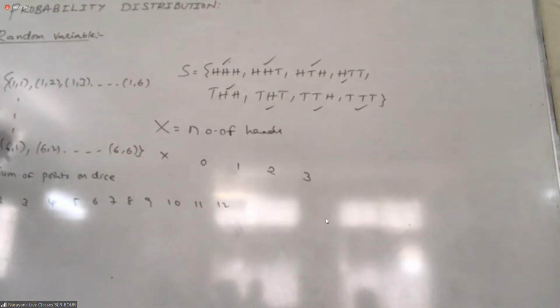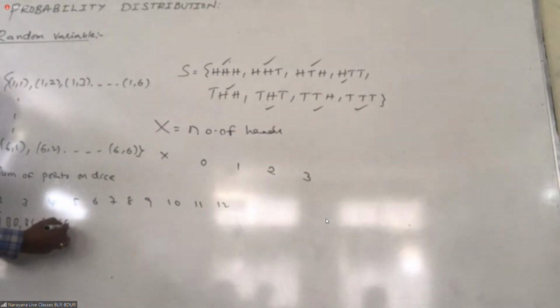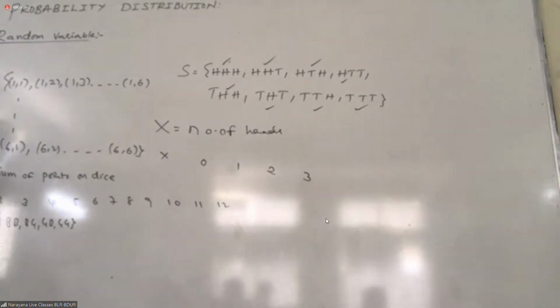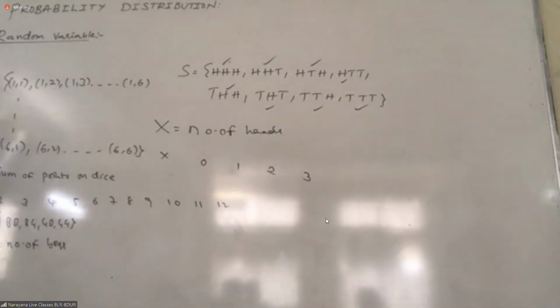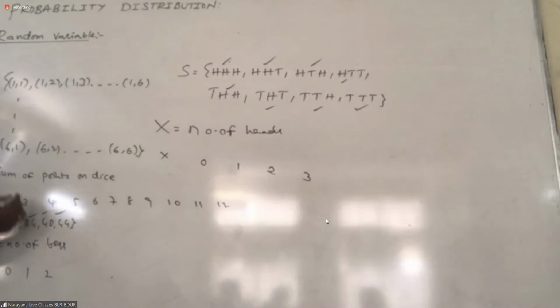Got it? Suppose in a family we are having 2 children: BB, BG, GB, GG. So what is your random variable X? Take the number of boys. X is nothing but the number of boys. Then X is 0 in the case both are girls. X is 1 in the case of one girl and one boy. And X is equal to 2 when both are boys. Even we can choose the number of girls also. Same thing. That is called a random variable.